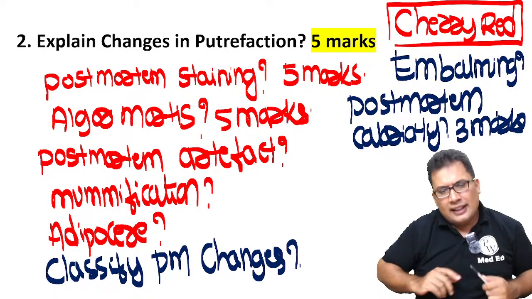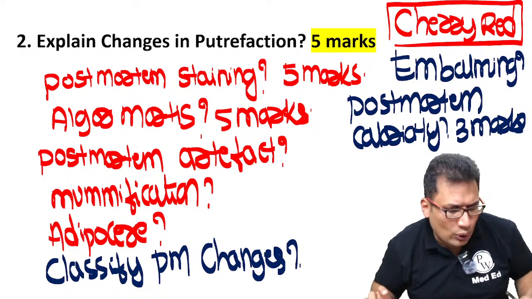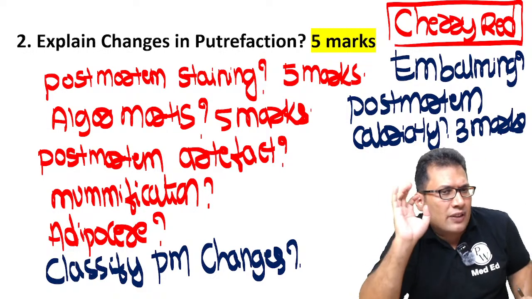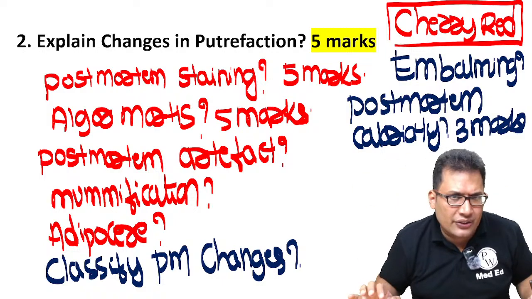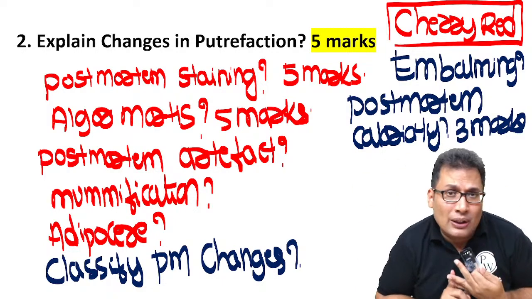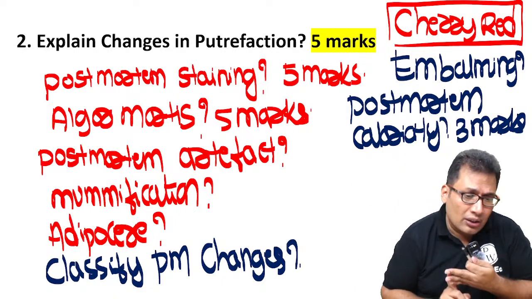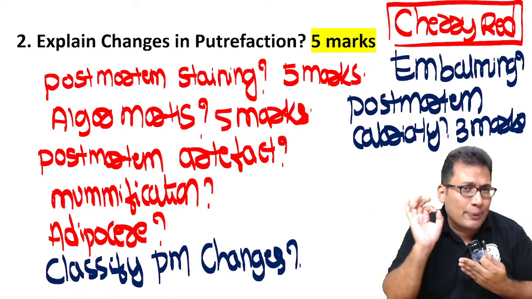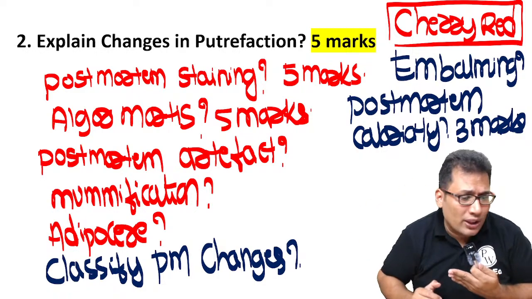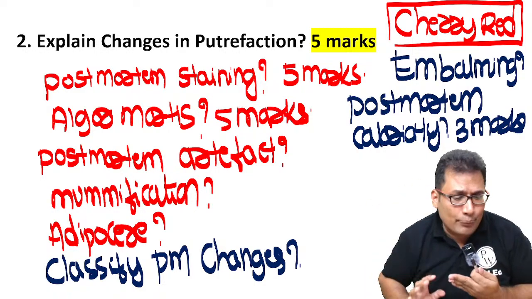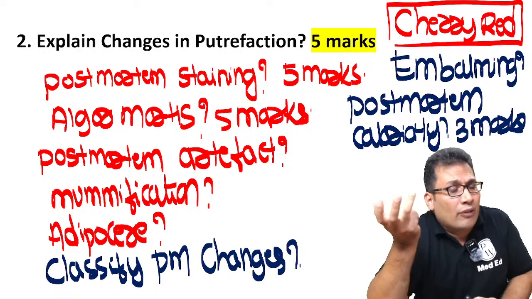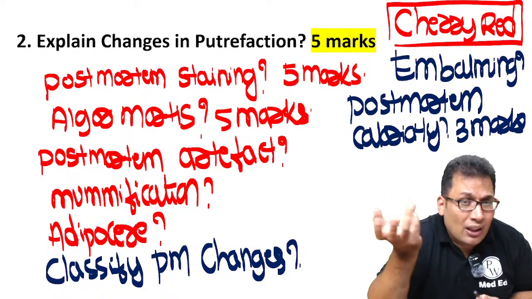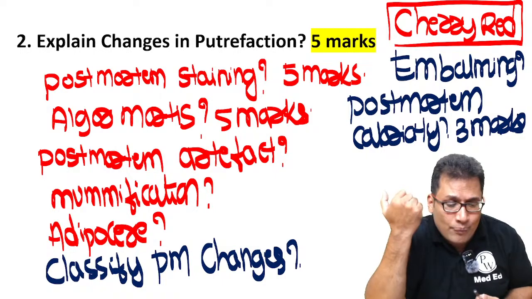So let's summarize what are the important topics in thanatology. The first one is the classification of postmortem changes. What are early changes, late changes, and immediate changes. Second important topic is rigor mortis. We discussed it in detail. Postmortem staining you must know, especially the color and the medico-legal importance. Algor mortis, medico-legal importance. Postmortem artifact can be asked. Prinsloo Gordon artifact. So postmortem artifact can be asked in your exam.